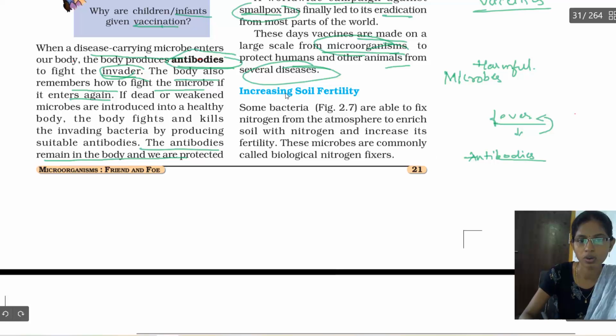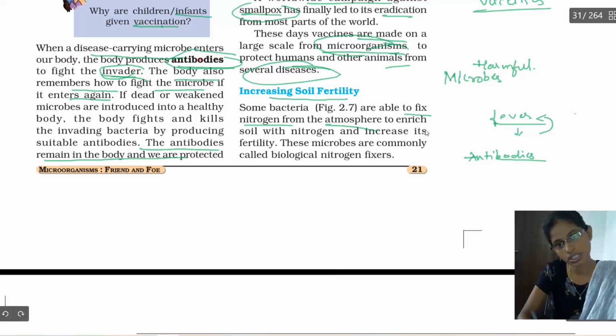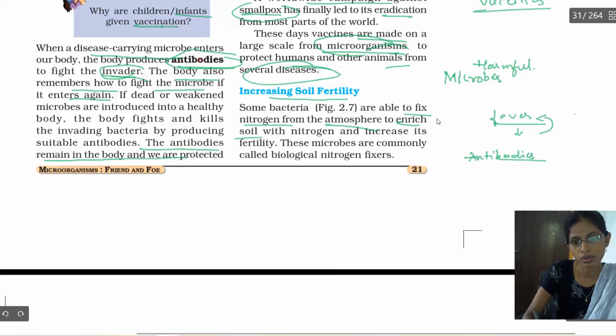Now let us see how microorganisms increase soil fertility. Some bacteria are able to fix the nitrogen found in the atmosphere; they fix the atmospheric nitrogen in the soil. To enrich is to increase the nutritional level of the soil, to increase the soil with nitrogen and its fertility.